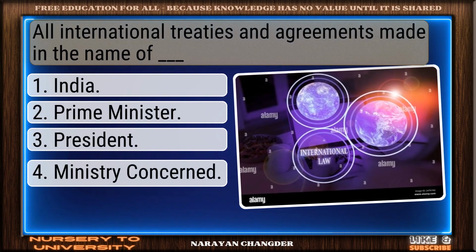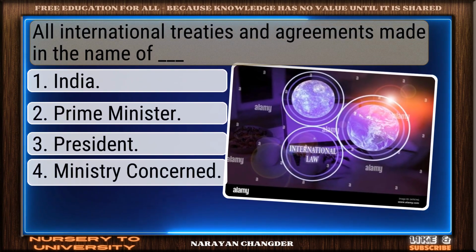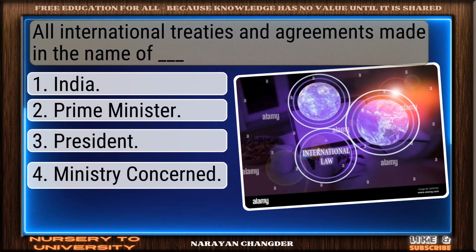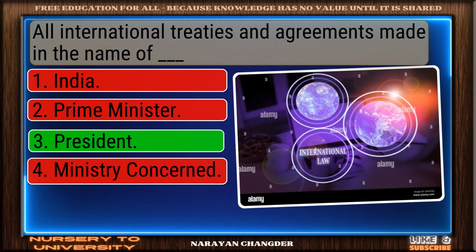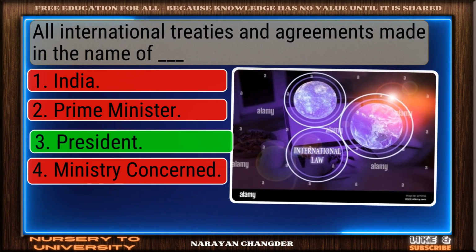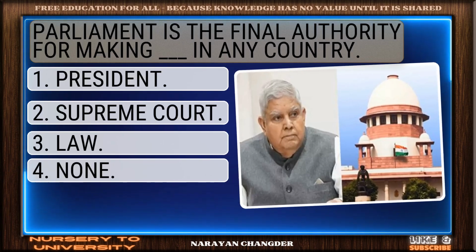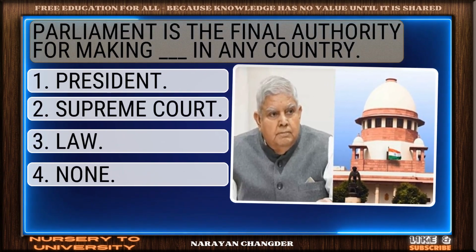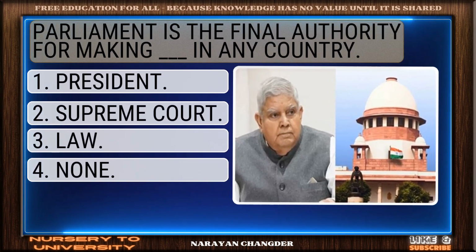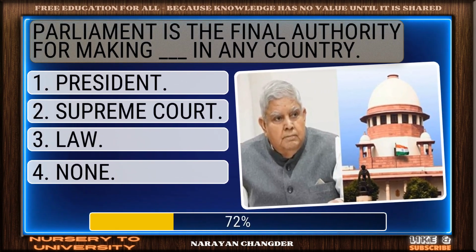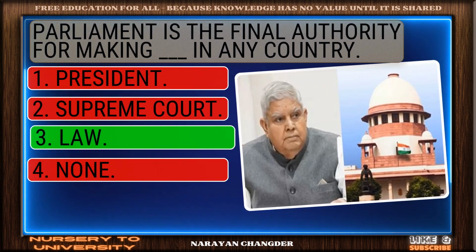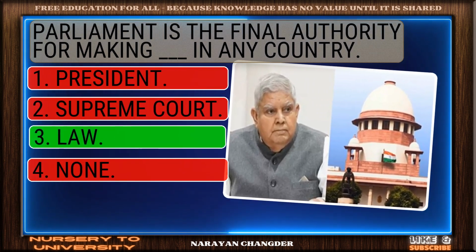Question number 57. All international treaties and agreements are made in the name of dash. Well reasoned. President is the correct choice. Question number 58. Parliament is the final authority for making dash in any country. Nice selection. Law is the correct and valid answer.